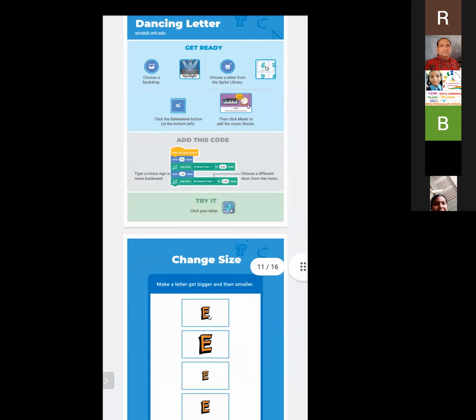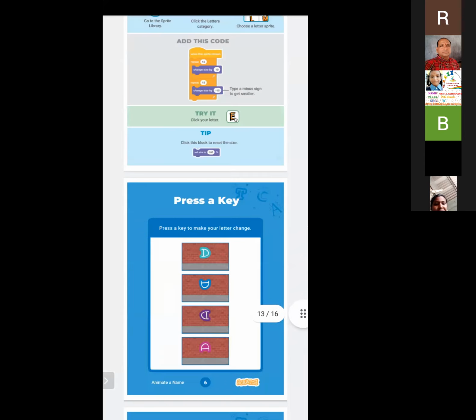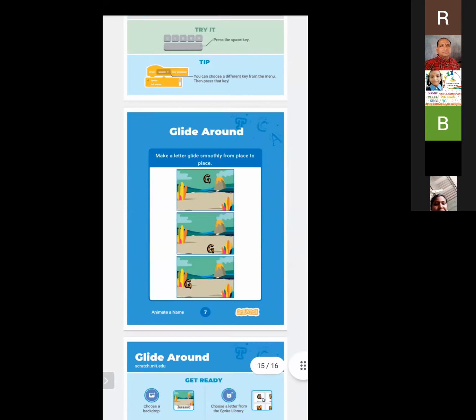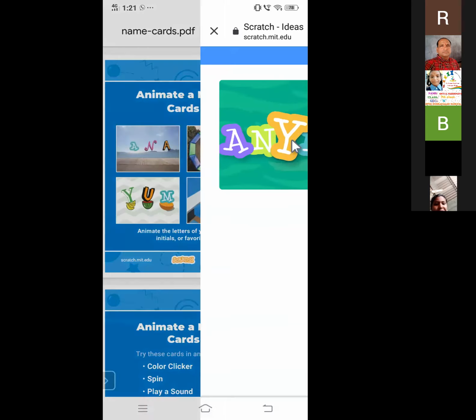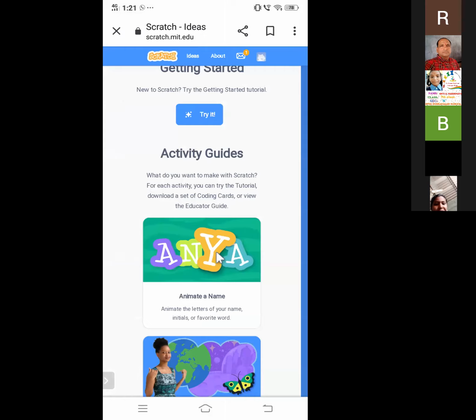So it will give some ideas about that. You can download this PDF and learn independently. So this is about Ideas. And I hope you have a clear idea about these ideas.